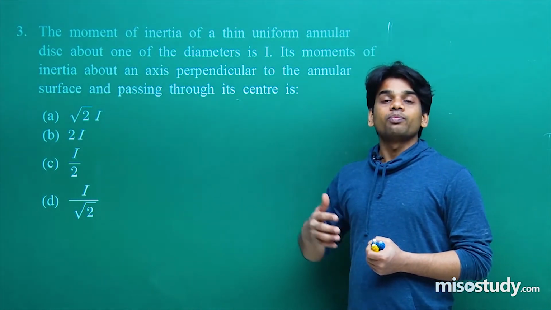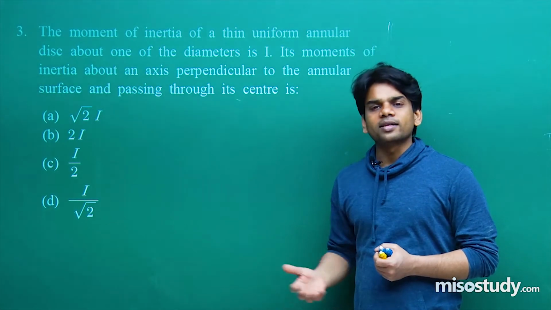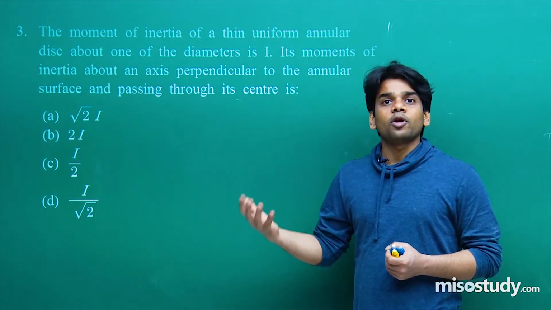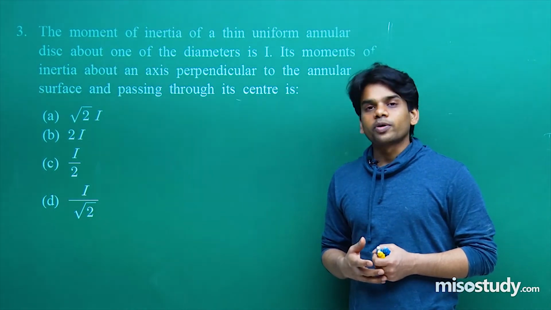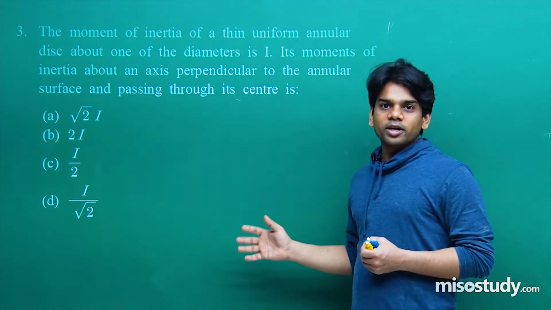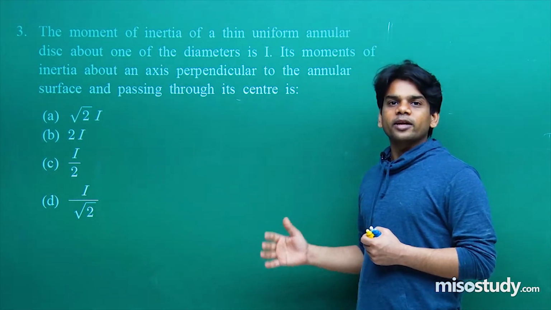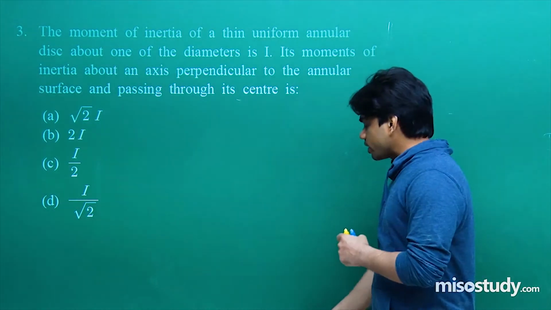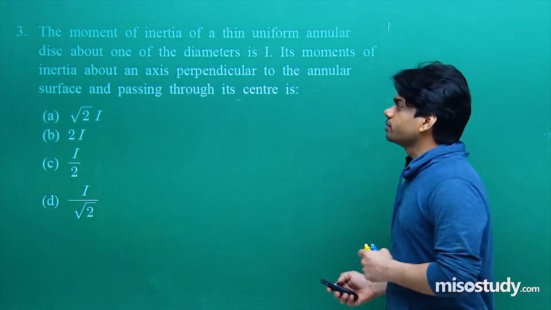Using the concept of parallel axis theorem and perpendicular axis theorem, do practice that. Then use the concept of angular momentum conservation to find the angular velocity in new cases. That would be of great help to you all, and let me tell you, without practice, you are not going to perform better in your examination. So do practice more, you will find that your accuracy and speed will automatically come within you. Let's go ahead with the next question of the day, and I believe that you are learning.